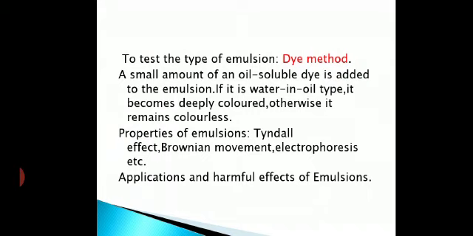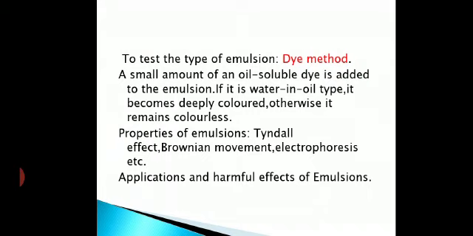If you want to separate the constituent liquids, until now we were talking about how they mix with each other and form an emulsion. Now you want to separate it. I have told you that if you don't add the emulsifying agent, then the two liquids will separate into layers. It will become unstable, because emulsions are generally not stable. Only by adding an emulsifying agent does it become stable. I have explained the role of the emulsifier also.